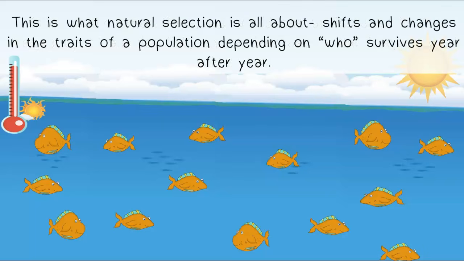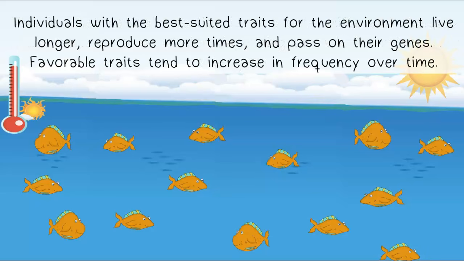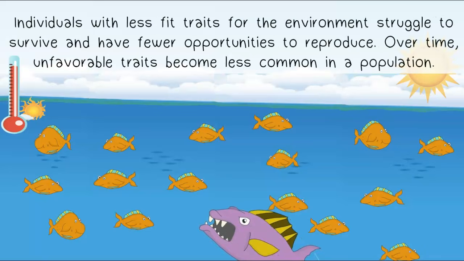This is what natural selection is all about: shifts and changes in the traits of a population depending on who survives year after year. Individuals with the best suited traits for an environment live longer, reproduce more times, and pass on their genes. Favorable traits tend to increase in frequency over time. Individuals with less fit traits for the environment struggle to survive and have fewer opportunities to reproduce. Over time, unfavorable traits become less common in a population.